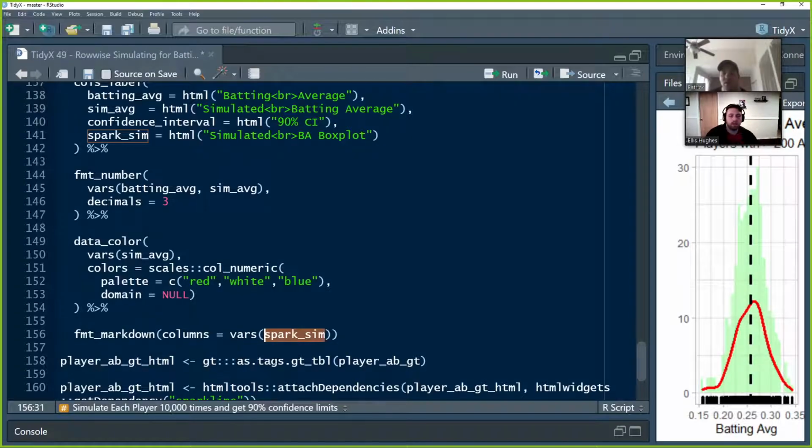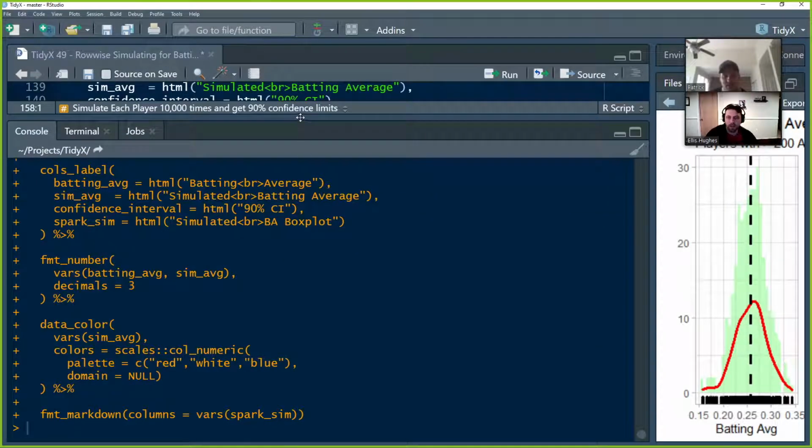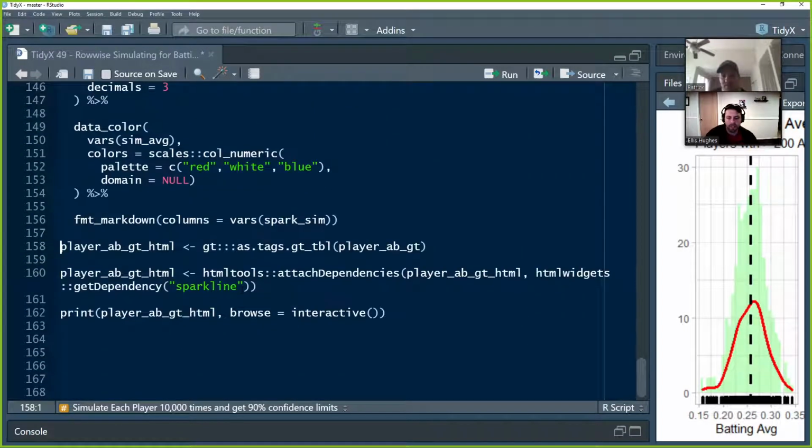So you have to do this in order to basically set up the Sparklines that you're going to set up. It then wraps it in HTML, so it understands that this is HTML and JavaScript that we're passing to it. Correct. Now we've created our GT table, but Sparklines is HTML. It will not render by default just printing out this table. So we have to add a couple of dependencies and tell it how to behave.